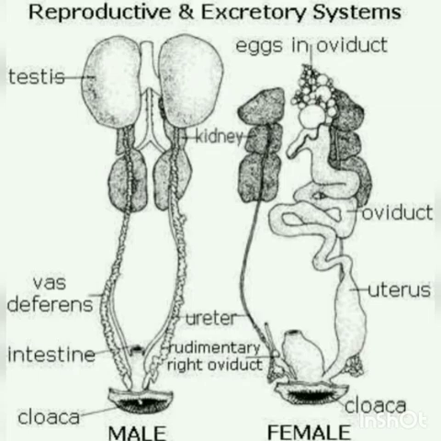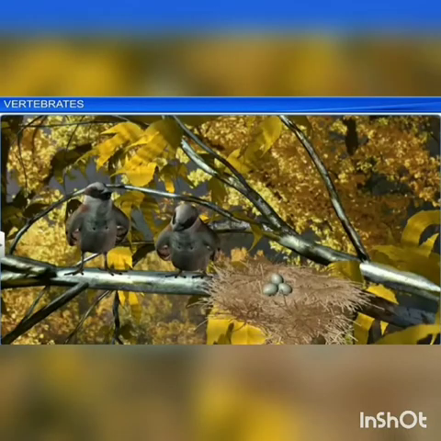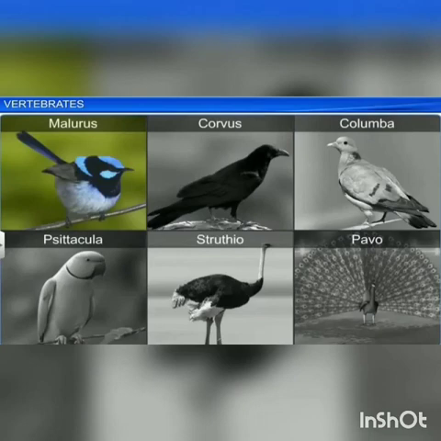In males, the testes are paired, but in females, only the left ovary is present. All birds are oviparous, that means they lay eggs. The eggs are megalecithal and cleidoic. The fertilization is internal. Some of the examples of birds are Corvus, Columba, pigeon, Pavo, etc. So these are some of the examples of birds.